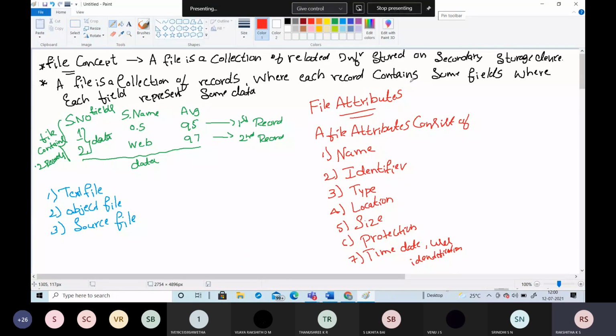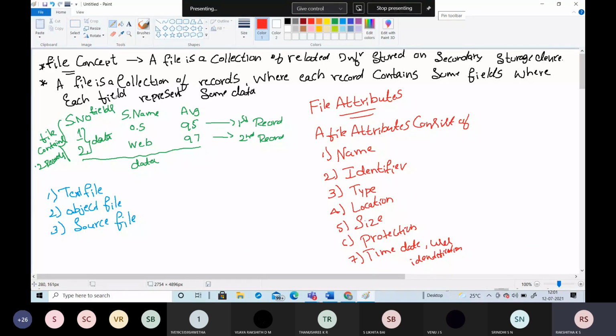For example, if you take employee details, there it may contain the date of joining, the salary, the employee ID, and the employee Aadhaar number. These are the different attributes which we are going to contain in the employee detail. If you take student detail, it may contain the student name, student USN, date of birth, as well as the student address and phone number. These are some of the information related to the student file.